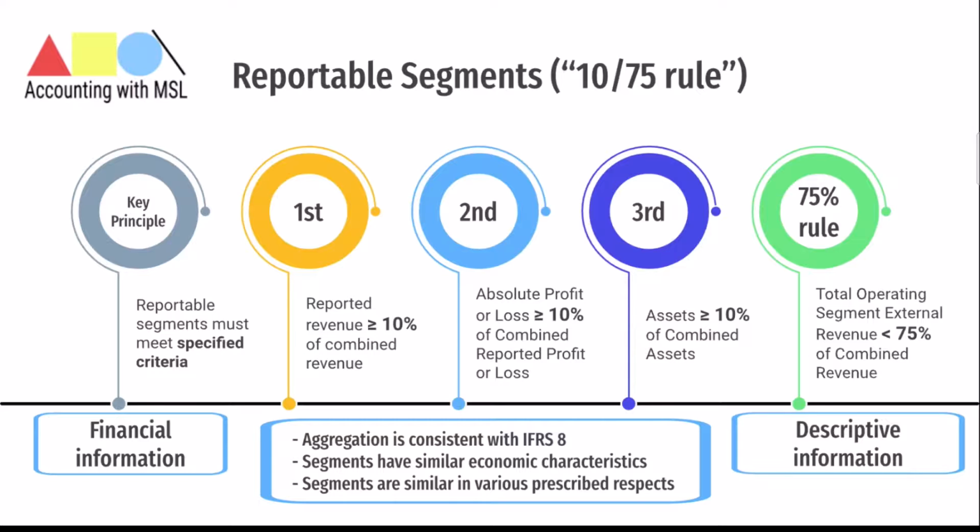So they can now go and pick Coca-Cola Australia or Coca-Cola Asia to ensure that they meet a total threshold of 75% minimum for revenue. And here, take note that whether or not Coca-Cola Australia or Coca-Cola Asia is even up to 10% does not matter. You still must pick anyone, whether they are 8%, whether they are 9%, whether they are 2% of total revenue. You still must identify operating segments until you have at least 75% of the total group revenue represented, and that is what satisfies IFRS 8.